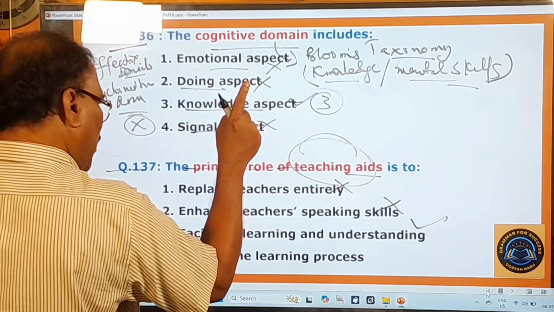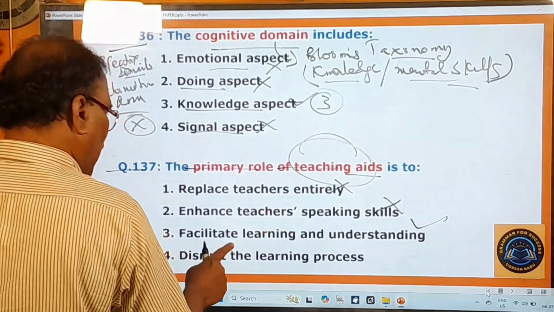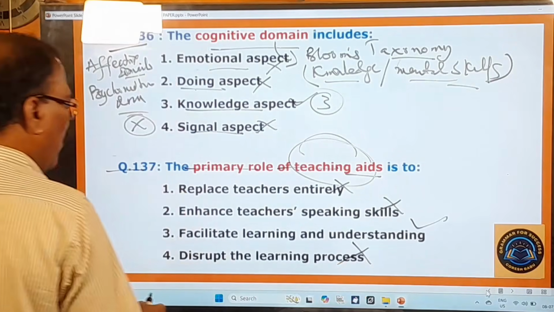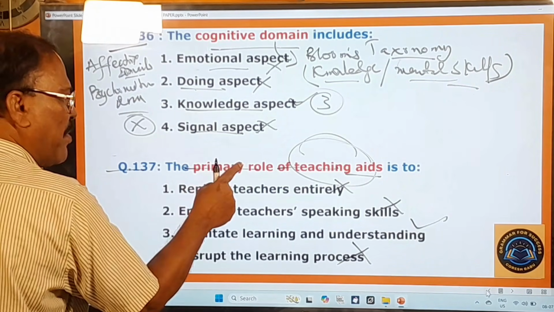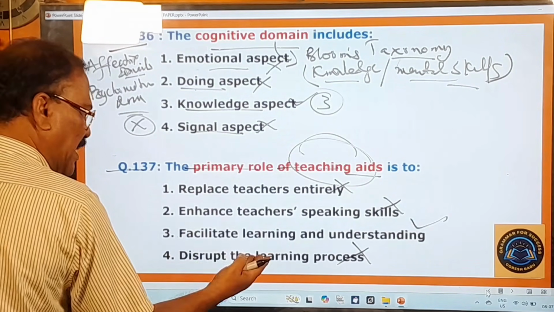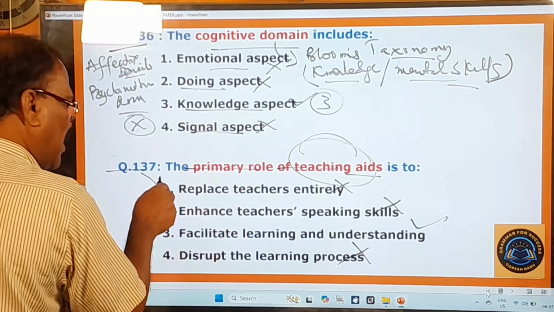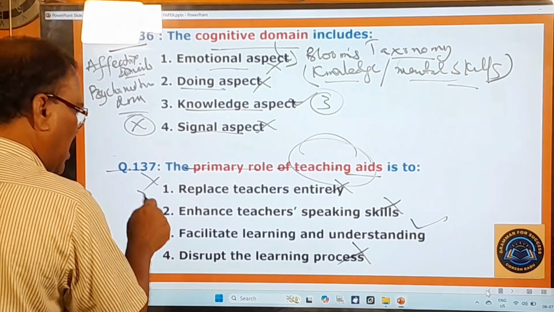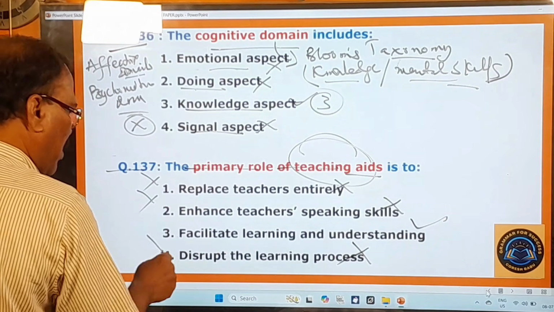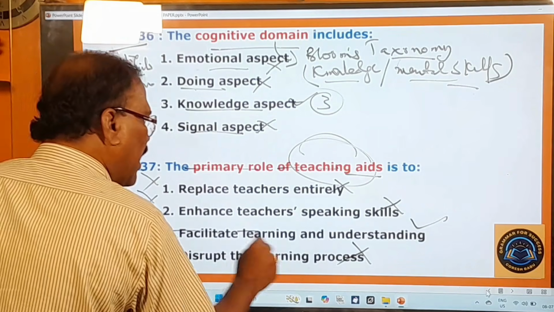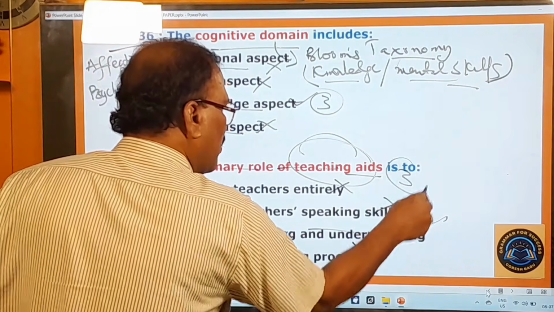That is the primary role of teaching aids. Disrupt learning process? No. So the main purpose of teaching aids is not replacing teachers, not enhancing teacher speaking skills, not disrupting the learning process, but only facilitating learning and understanding. And therefore your answer is the third one.